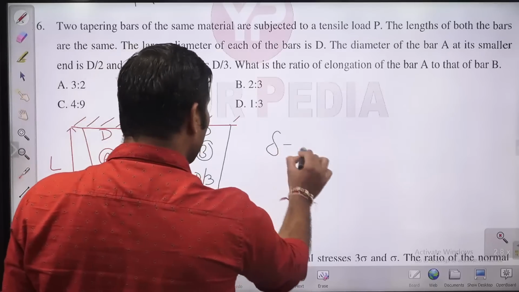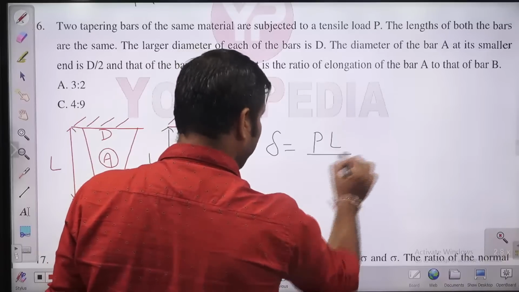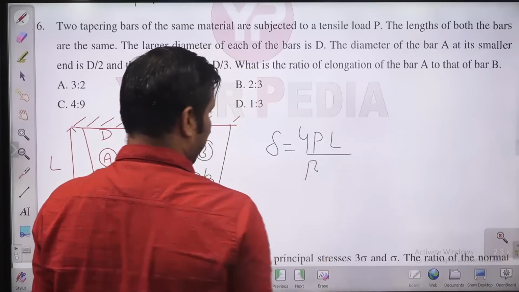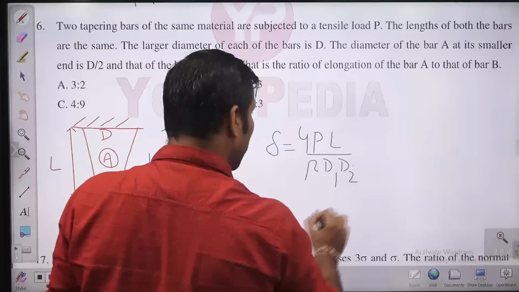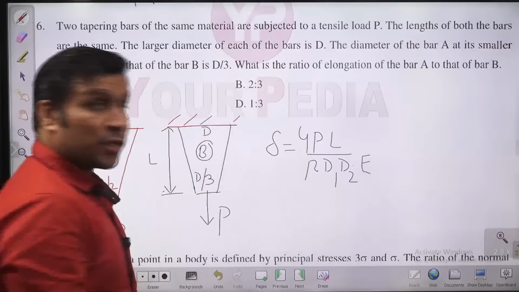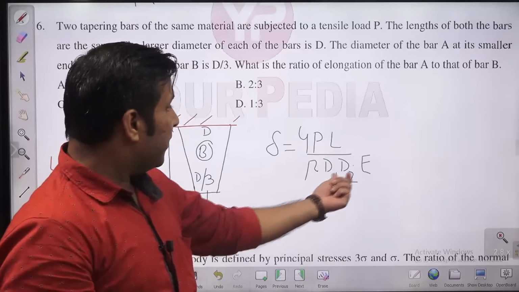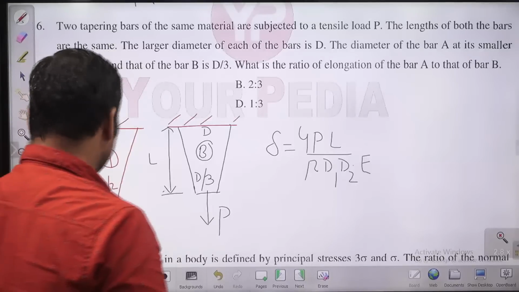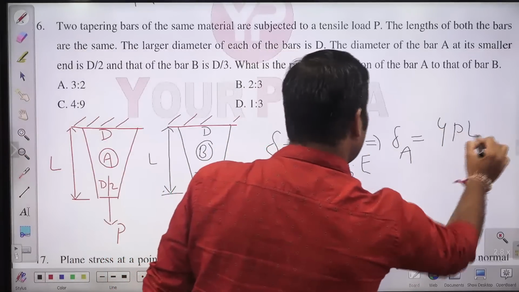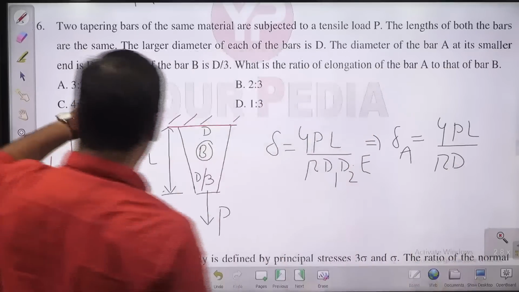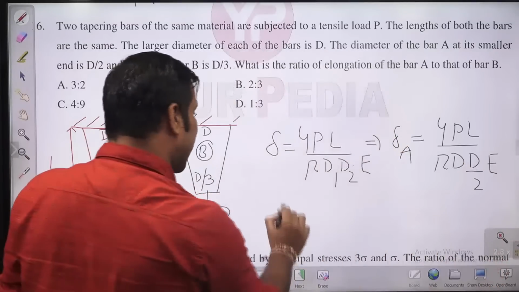Guys, what is the elongation for a tapered bar? This is nothing but load P, L by pi by 4, D1, D2 into Young's modulus E. So this is the deflection of a tapered bar: 4PL by pi D1 D2 E. Now delta A, deflection of bar A, is 4PL by pi D, because the larger diameter is D and the smaller diameter is D by 2, into E.